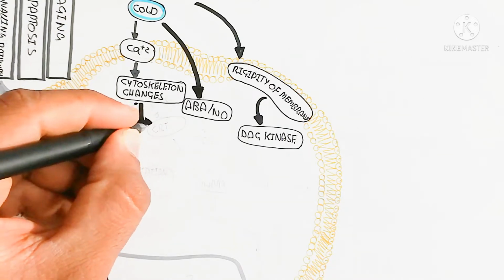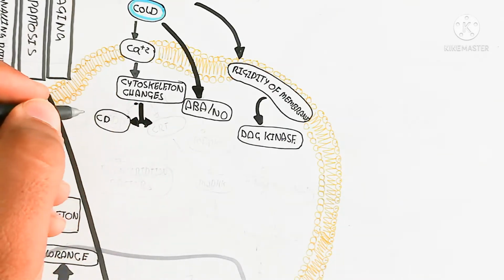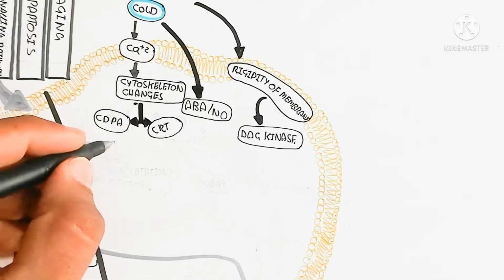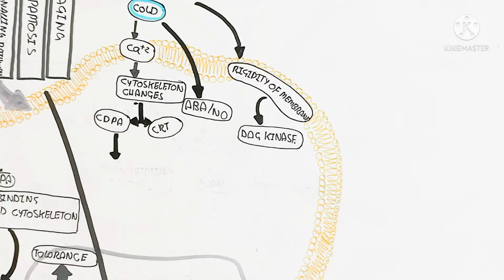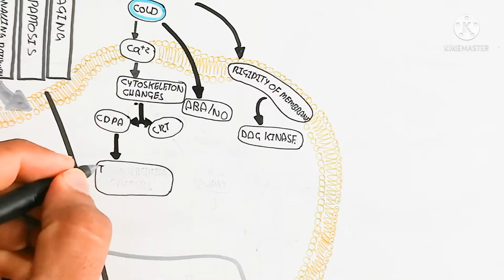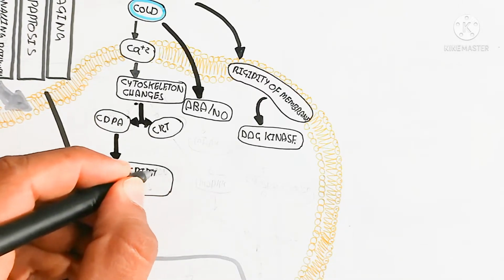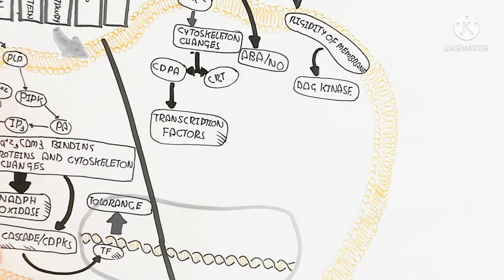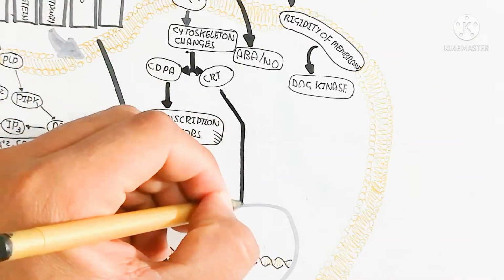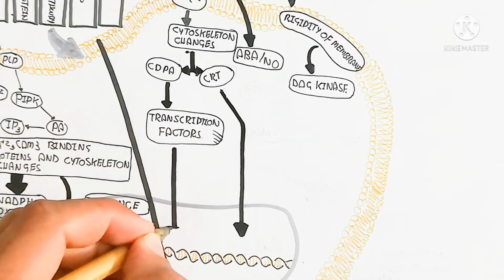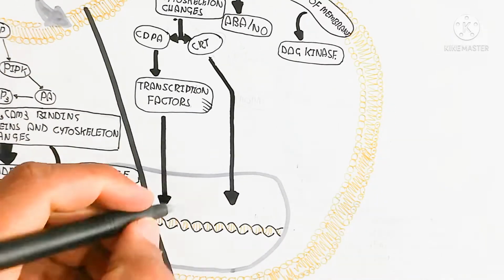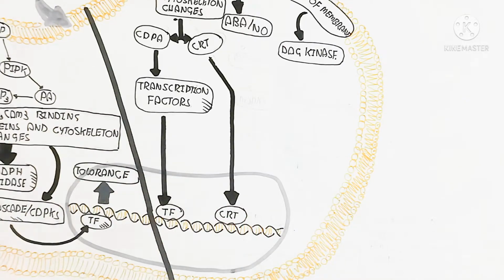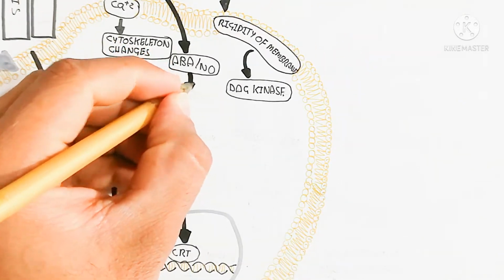And here you can see the cytoskeleton, and ABA and NO, which are also produced from the cold stress. Here you can see CDPA and CRT, which are transcription factors, will lead to an increase in CRT, and in this way you can see the accumulation of the stress response occurring.